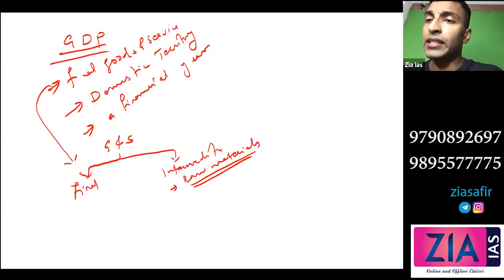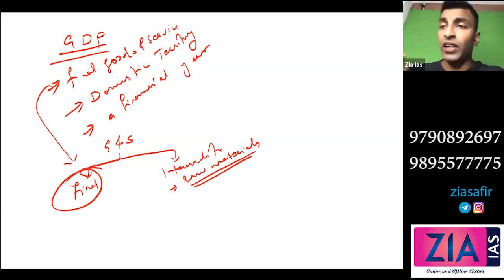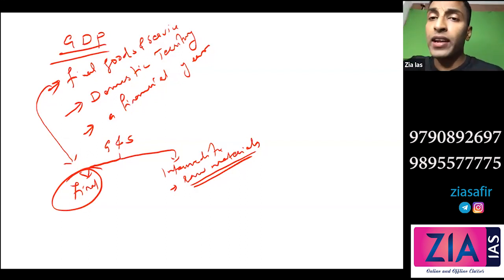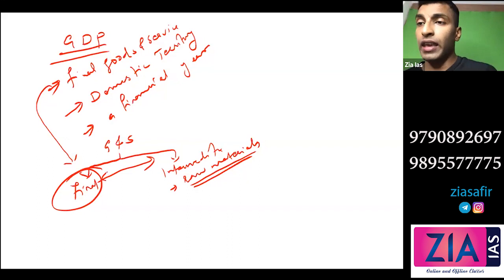Why is it not added? Basically to avoid the double counting. If you're adding raw materials, then it will lead to double counting. So to avoid that, you will only add the final goods. So I hope you understood. Now, sometimes the same item can be a final good as well as an intermediate good also. Like sometimes the same item can be the raw material as well as the final good.